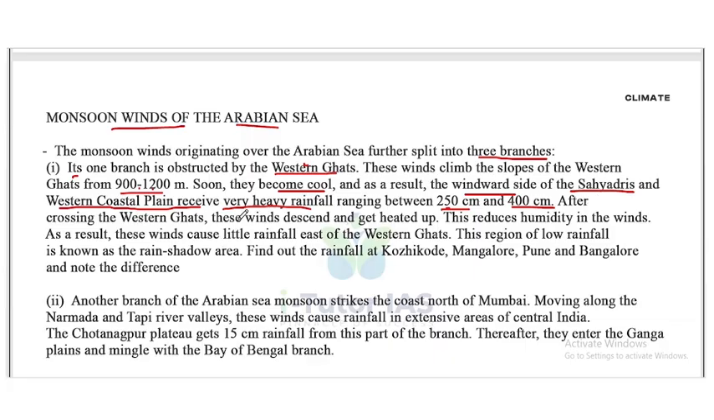After crossing the Western Ghats, these winds descend and get heated up. This reduces the humidity in the winds. As a result, these winds cause little rainfall east of the Western Ghats. This region of low rainfall is known as the rain shadow area.